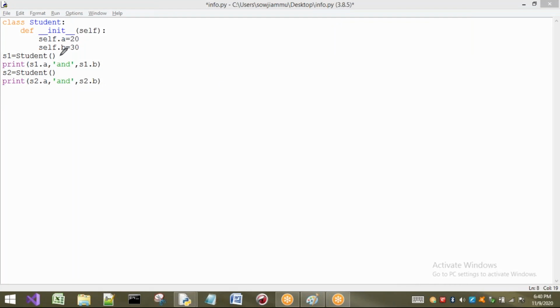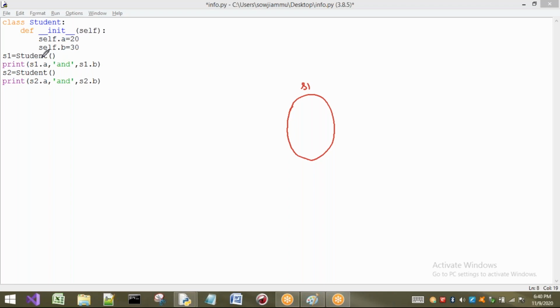Whenever the statement is executed, a memory location is created of which type? Student type. So this is a student object, which is referred by S1. Whenever an object is created, the constructor is called. Why is only this constructor called?